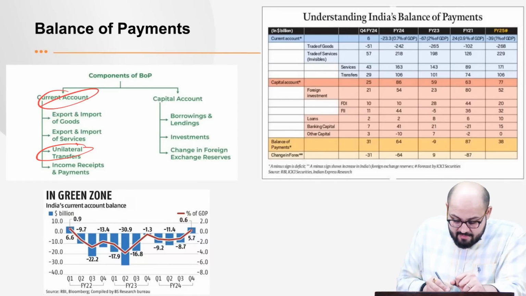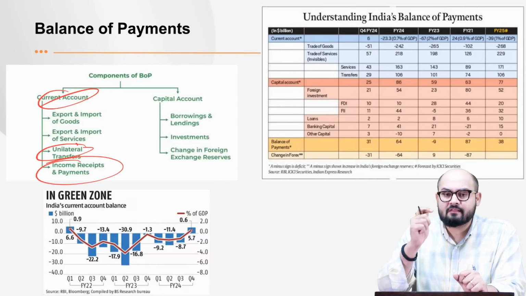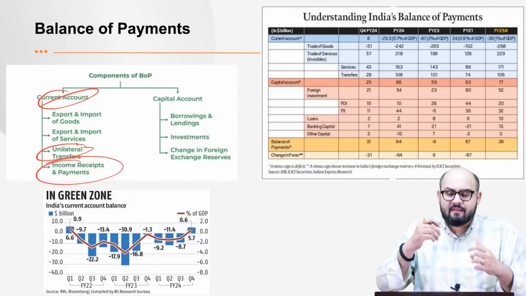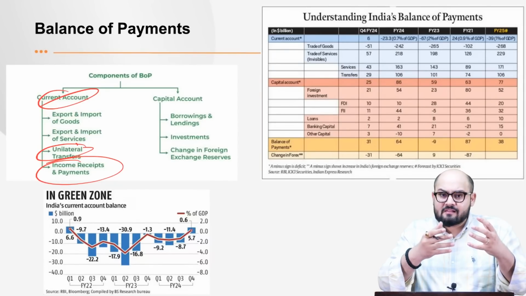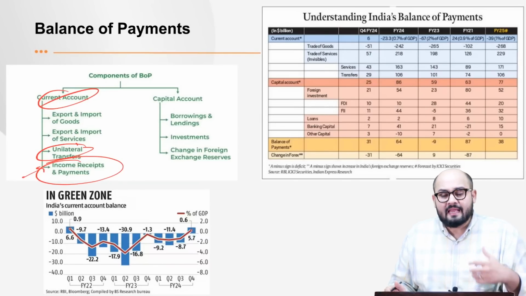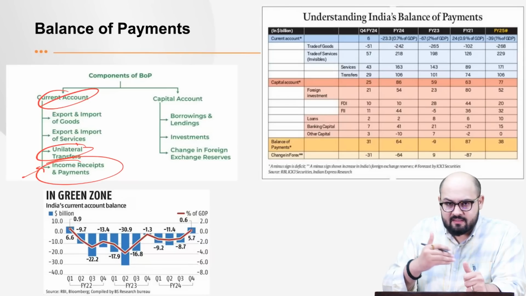So do remember. Next is income receipts and payments. Now, let's say if India has invested abroad, and if a company has invested abroad and it is earning interest, it is earning profits, so that interest payment comes into the current account. That is how you segregate, you divide this current account.